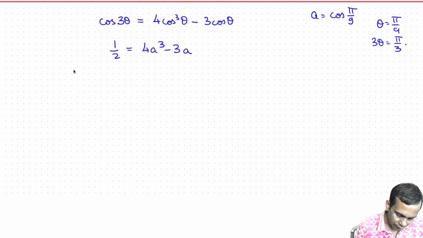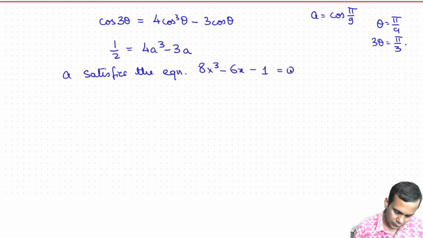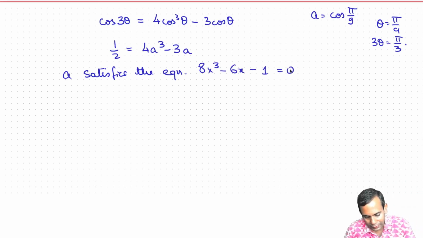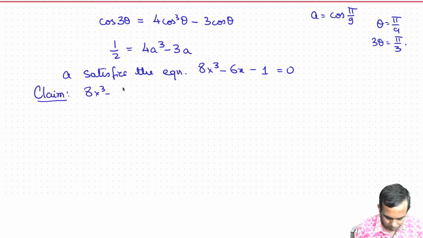So A satisfies the equation 8x cubed minus 6x minus 1 equals 0. So it's a root of the polynomial 8x cubed minus 6x minus 1. Now I claim that 8x cubed minus 6x minus 1 is irreducible.